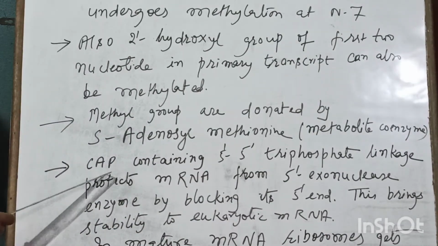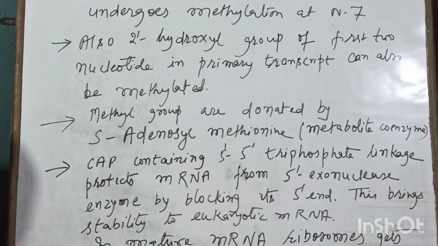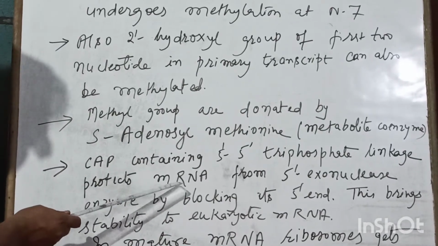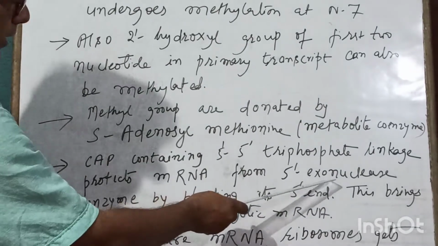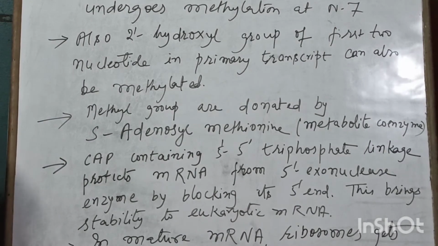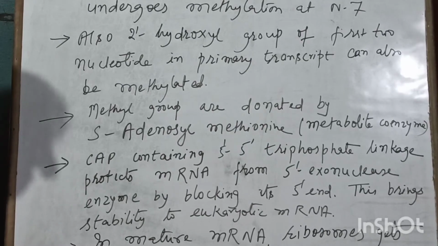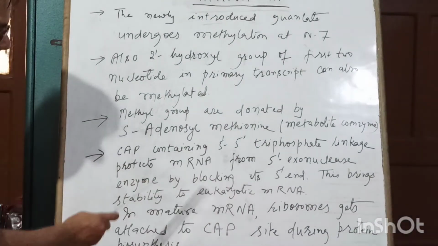Now, what is the function of the cap? When we talk about the cap, we say that it contains a 5' phosphate linkage. What is the function? Well, it protects the mRNA of eukaryotes from 5' exonuclease, which degrades RNA.